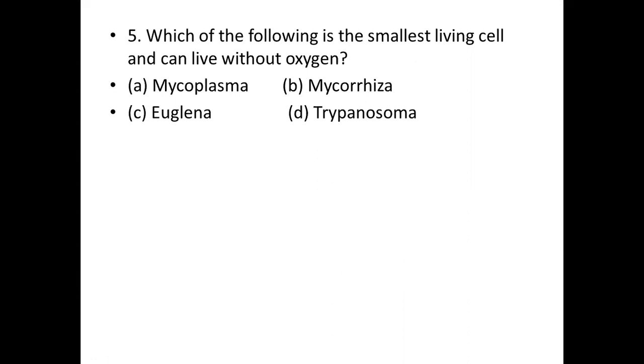The type of organism they are asking about is a bacterium without a cell wall, which we call mycoplasma. Mycoplasma is a very small organism, as we all know.